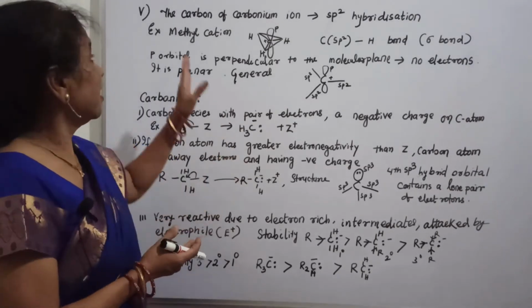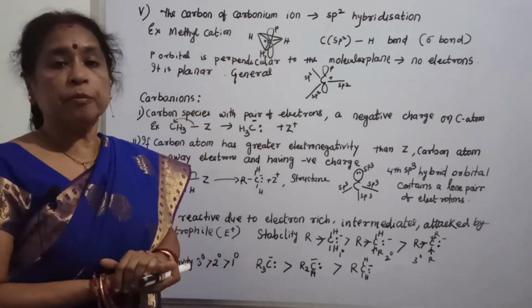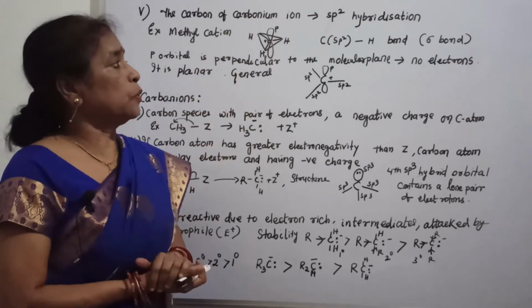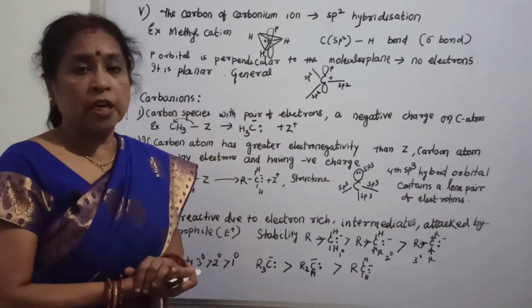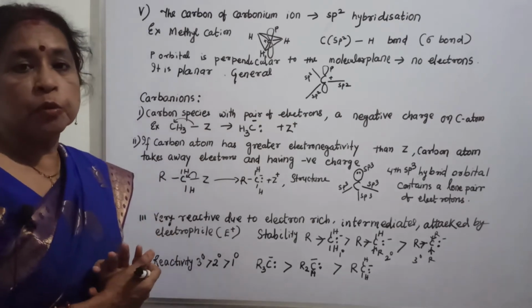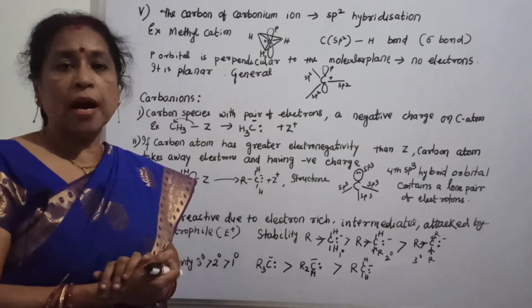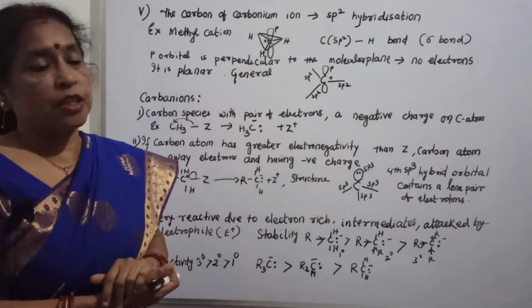Now see the next point. The carbon of the carbonium ion is sp2 hybridized. That means we will see the structure of the carbonium ion. In the carbonium ion, the carbon which occupies the positive charge is sp2 hybridized.